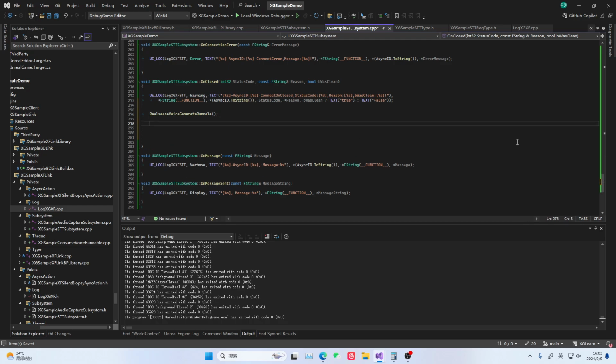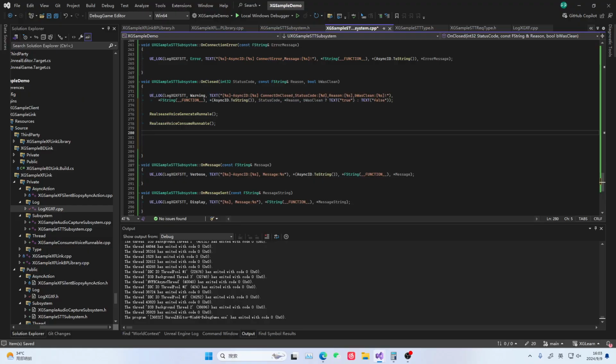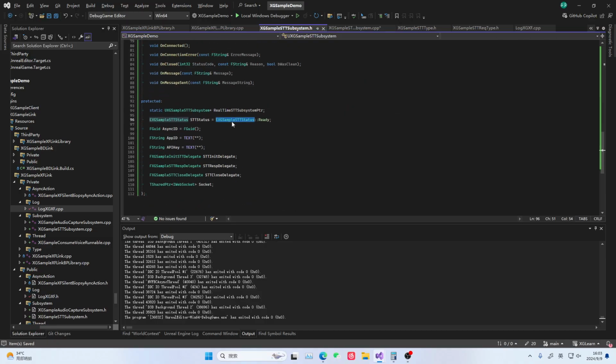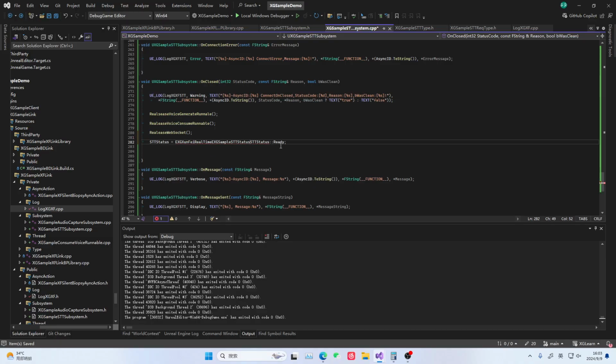We release again our audio generation thread and audio consumption thread. At the same time, release our WebSocket. So at this point, release again, ensure that the WebSocket has been released. At this point, set our state back to this state, then copy it here. At this point, it is restoring the ready state.